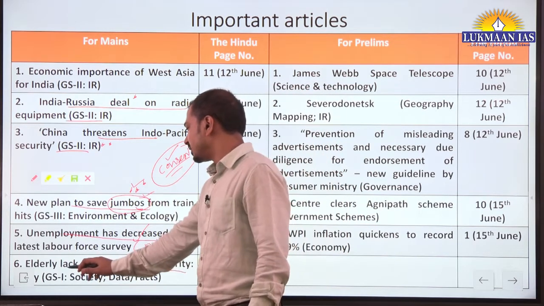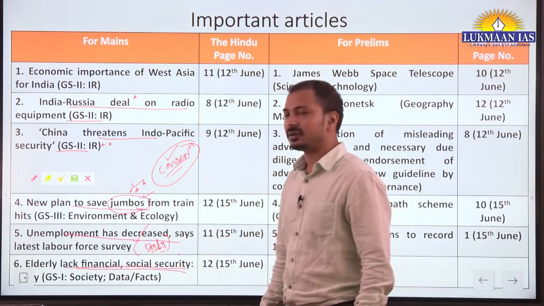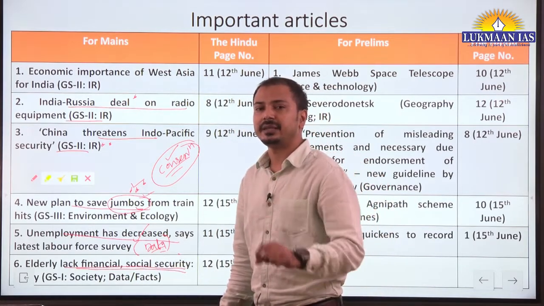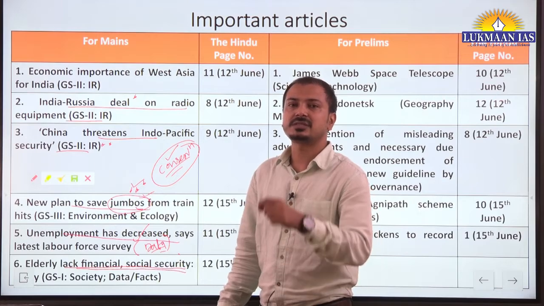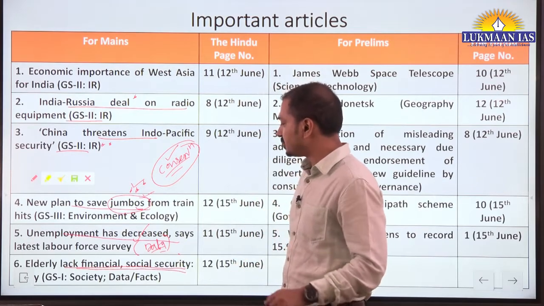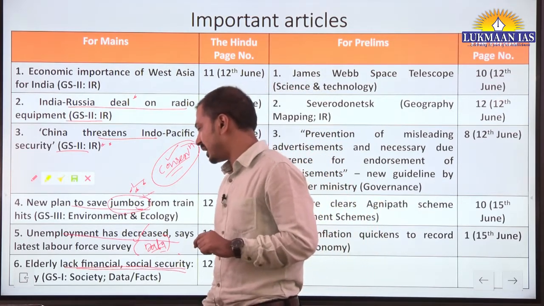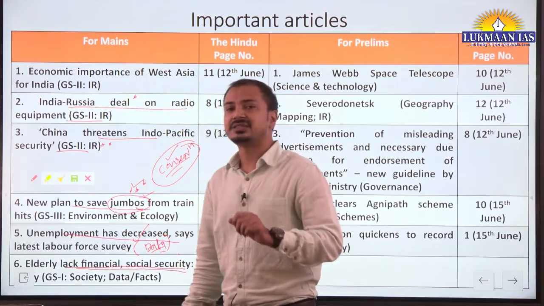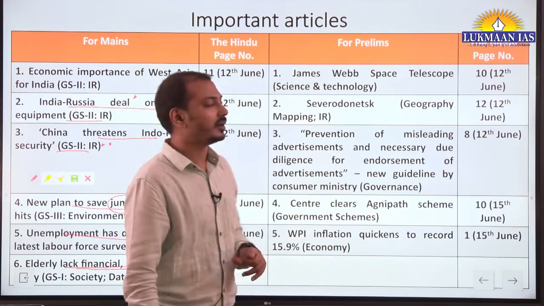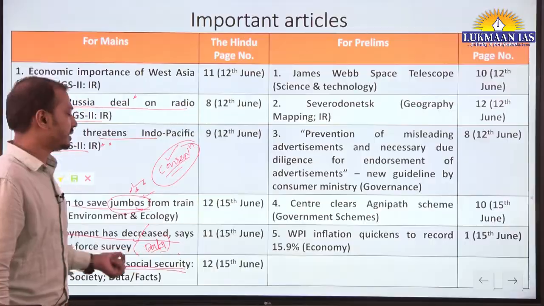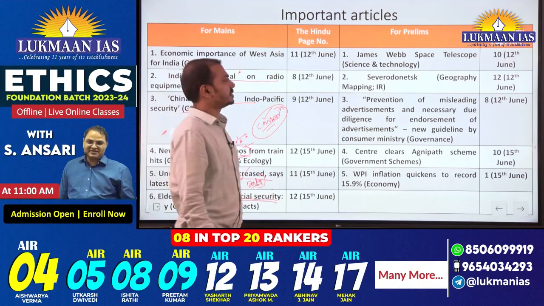Yes, these findings are important in GS1 paper society part. The problems or issues faced by old age people are part of the society syllabus, GS1 paper as well as GS2 paper social justice part. So the findings of this survey, we can use them in our answers.